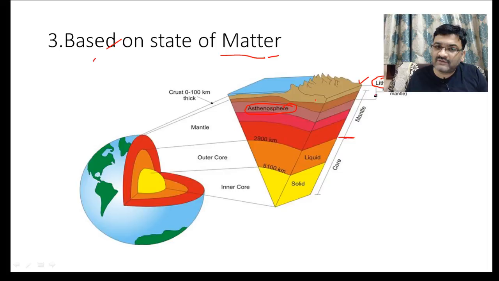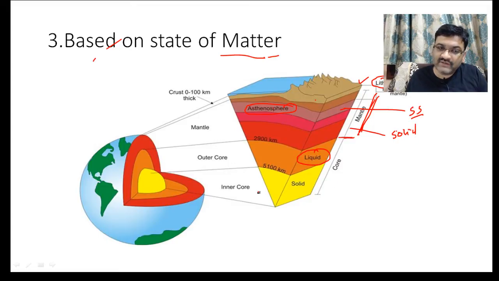Both are part of the crust and mantle. So we can say that the lithosphere is in the solid state, the asthenosphere, which is below the lithosphere, is semi-solid, and the remaining part of the mantle is solid.